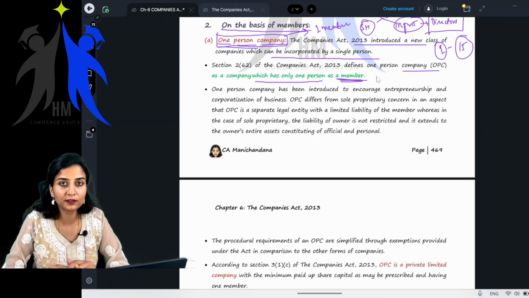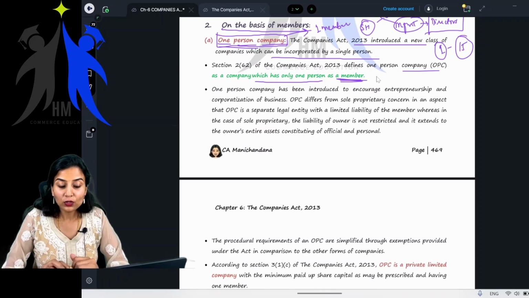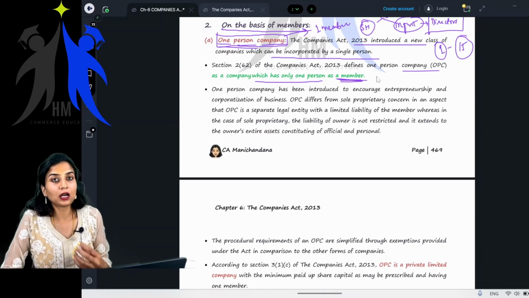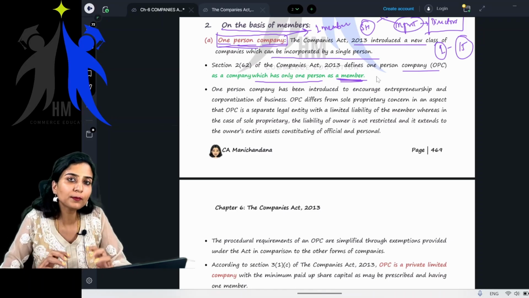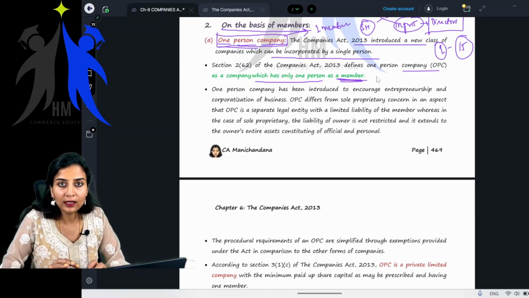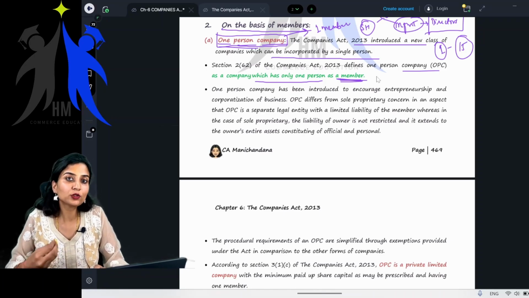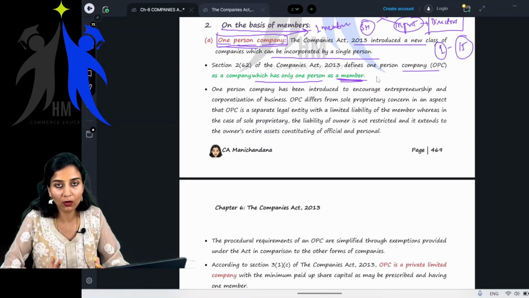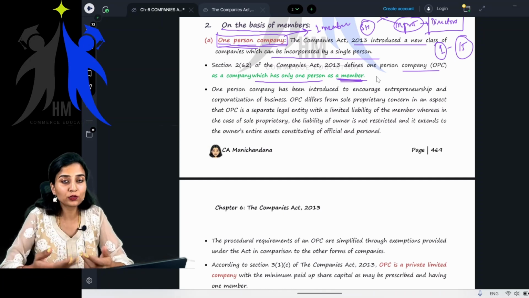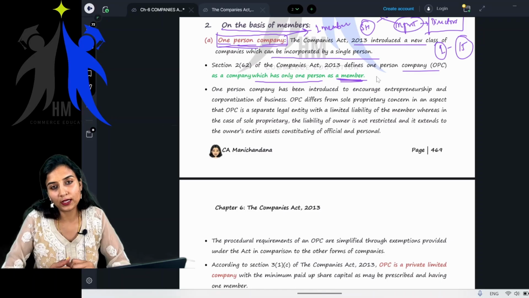So go back to the features of a company: limited liability. Yes or no? So if I want to start a company, I alone want to start a business, but I want limited liability. I do not want my personal assets to be attached if the company incurs losses or gets insolvent. So this concept was introduced in the Companies Act 2013.